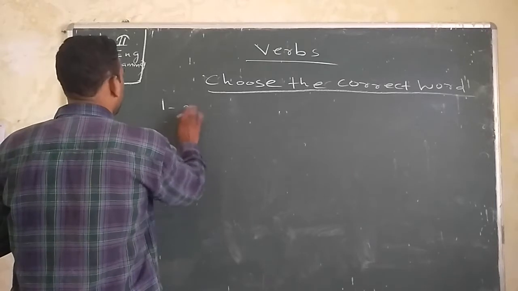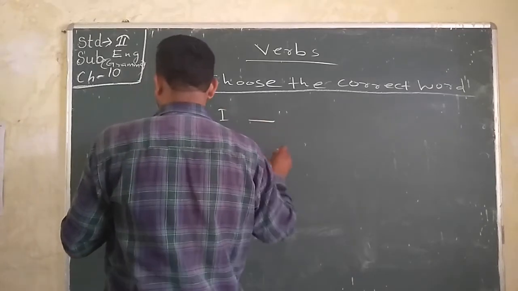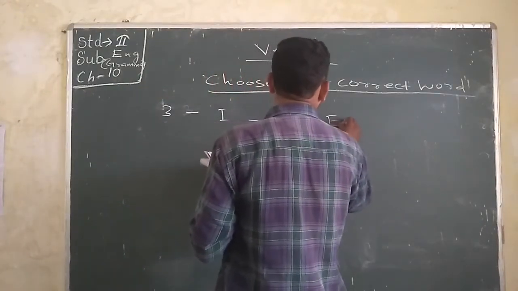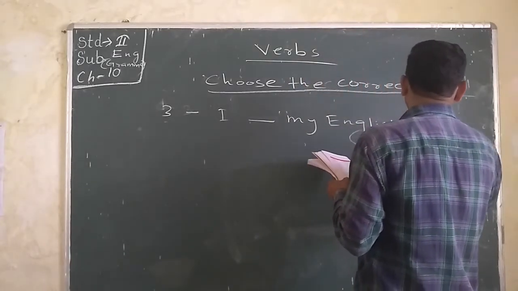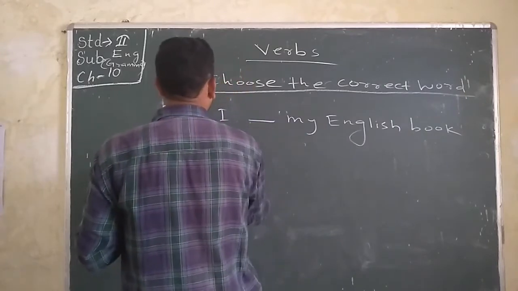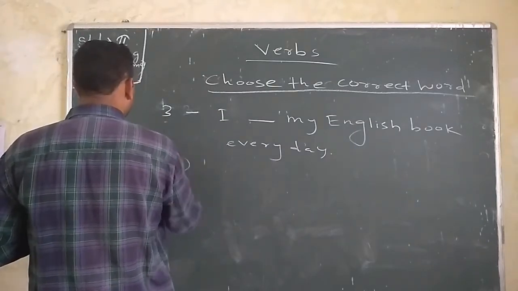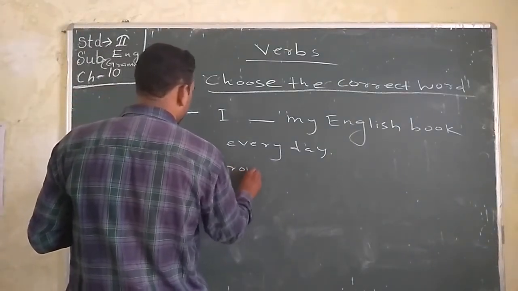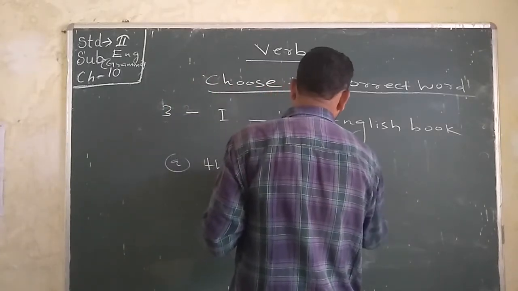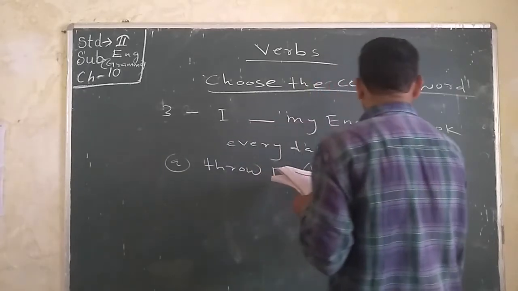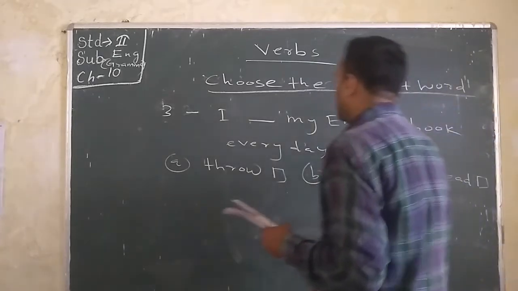So third number we have to do. Here third number: I dash my English book every day. Option A is Q, B is here, and C is read. Okay, so three options are here.